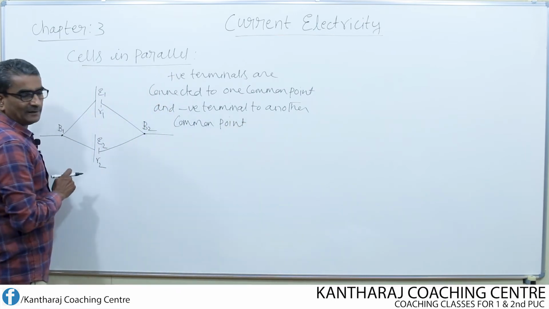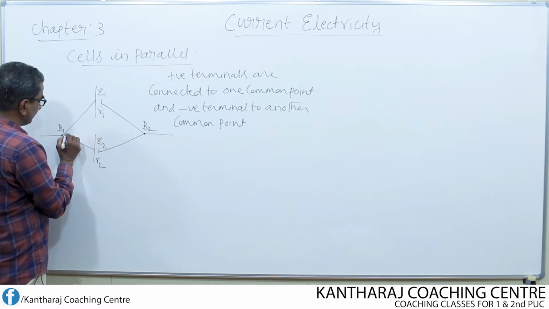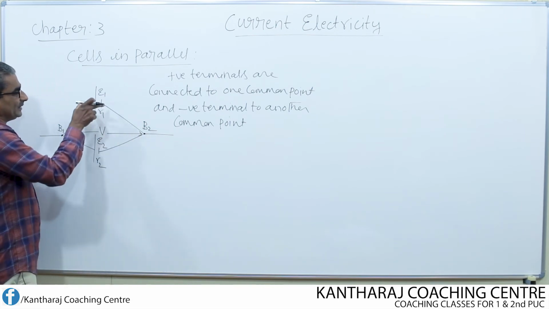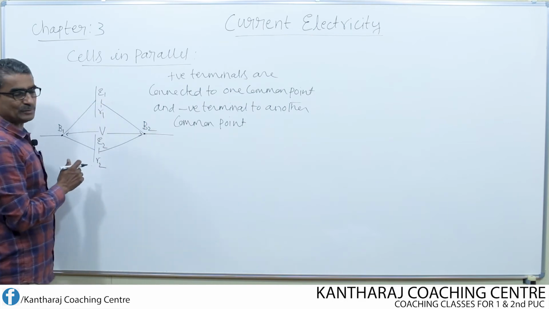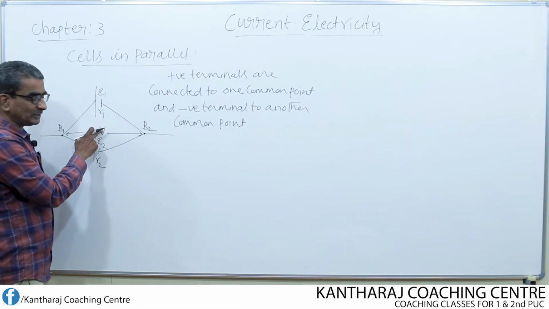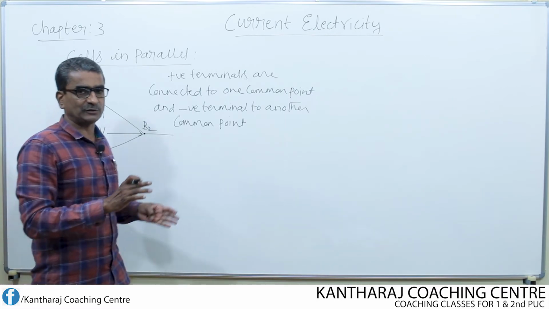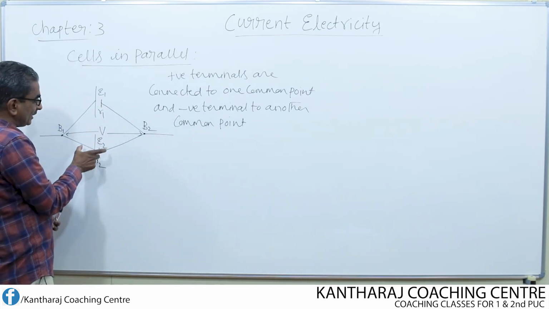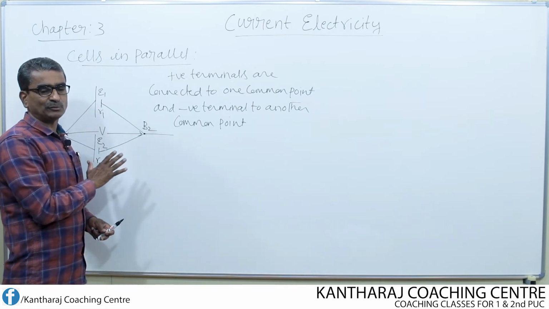In case of parallel, what is the same across each cell? The potential difference across each cell is the same. Let V be the potential difference. That means the potential difference between the two terminals of the cell, known as the terminal potential difference, remains the same. Suppose between the two terminals of the first cell the terminal potential difference is 3 volt, then across the second cell also it remains 3 volt. It need not be 3 volt, it is simply a numerical value.